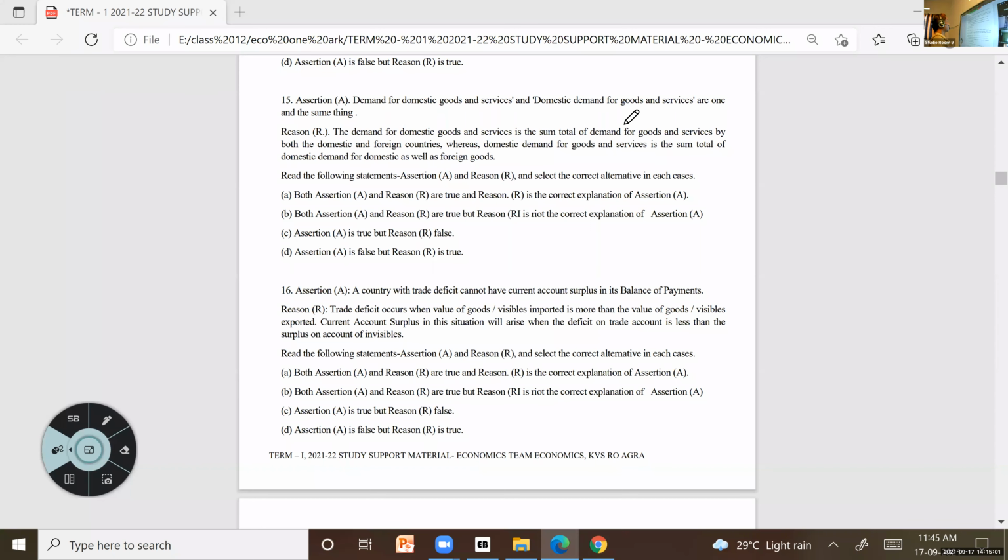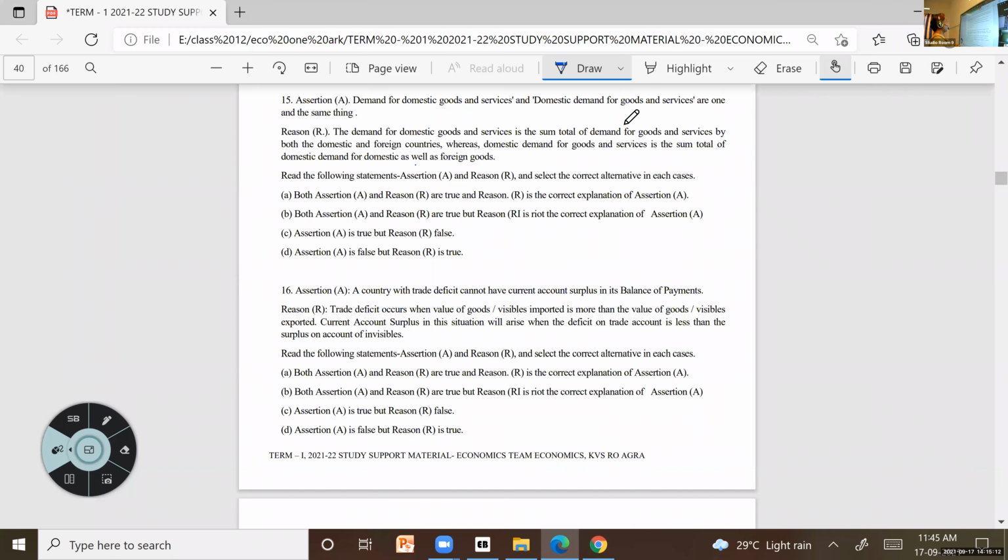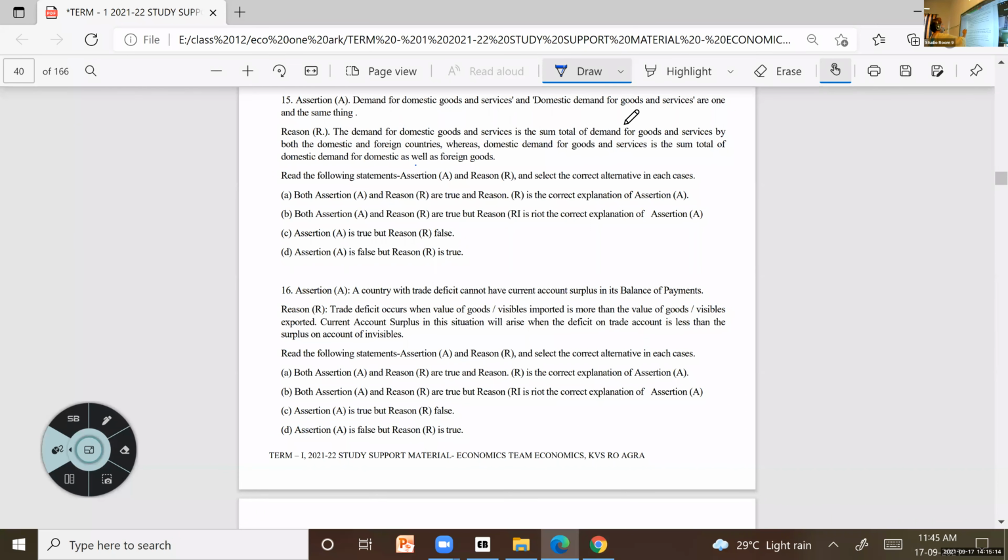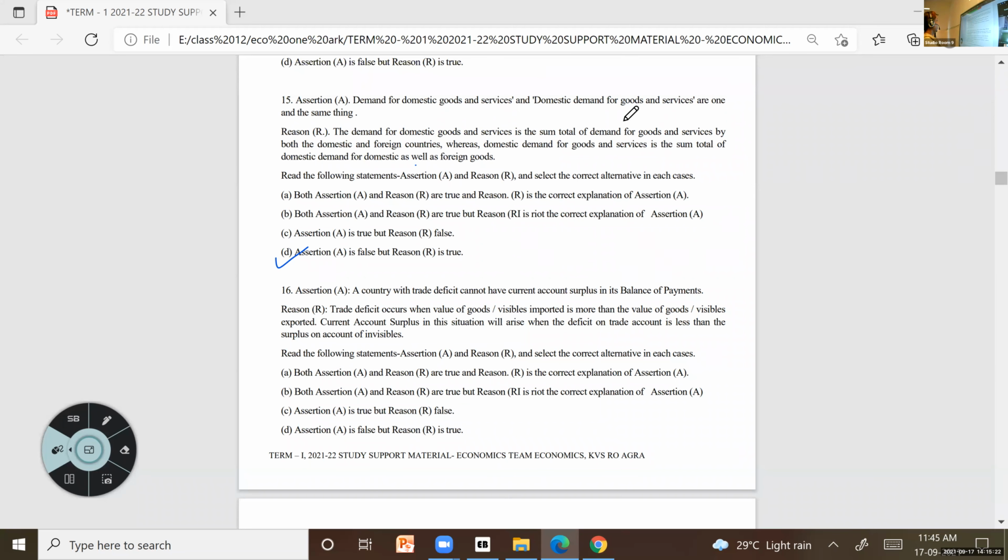So the assertion, what is given: demand for domestic goods and services and domestic demand for goods and services are the one and the same thing. That is wrong actually. Okay, the reason is correct. So what will be the answer for this? The option D. Yeah, some of you have given the correct answer. Assertion is false, but the reason is true.